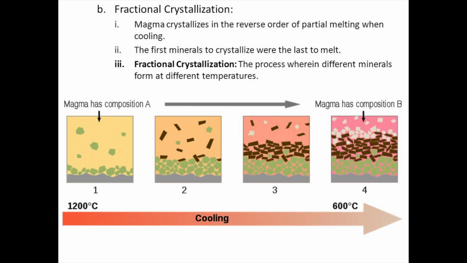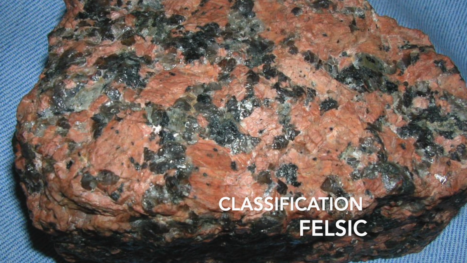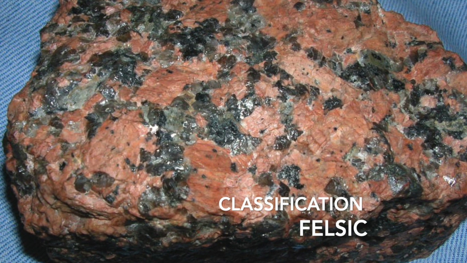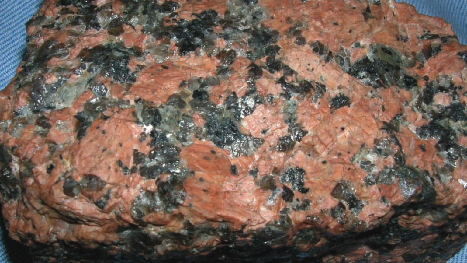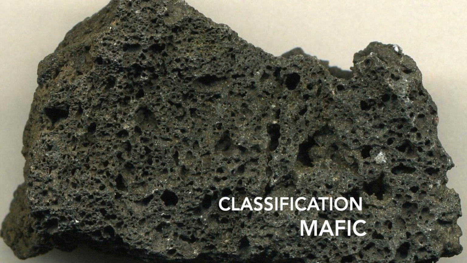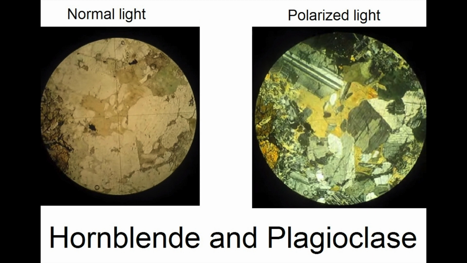Magma can be modified by fractional crystallization, separation of early forming crystals, and by incorporation of material from the surrounding rocks by partial melting. Classification of igneous rocks. Igneous rocks are classified based on their mineral composition and texture. Felsic igneous rocks have less than 20% ferromagnesian silicates, amphibole and/or biotite, plus varying amounts of quartz and both potassium and plagioclase feldspars. Mafic igneous rocks have more than 50% ferromagnesian silicates, primarily pyroxene, plus plagioclase feldspar.